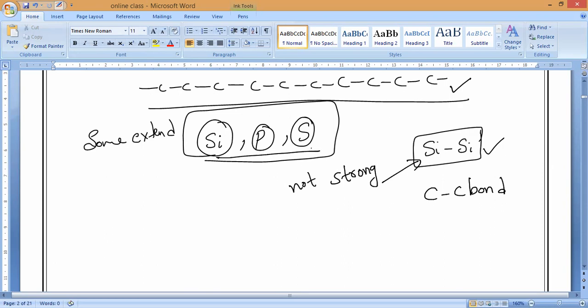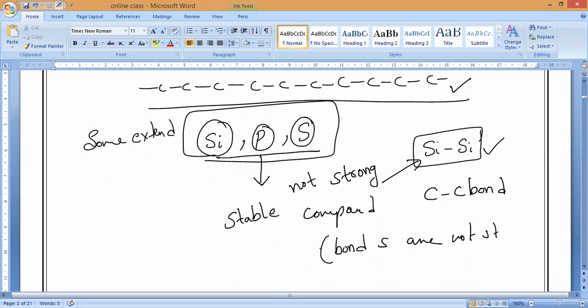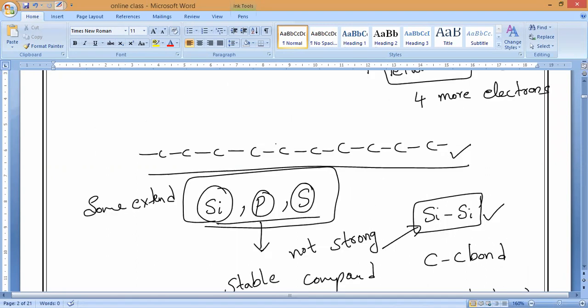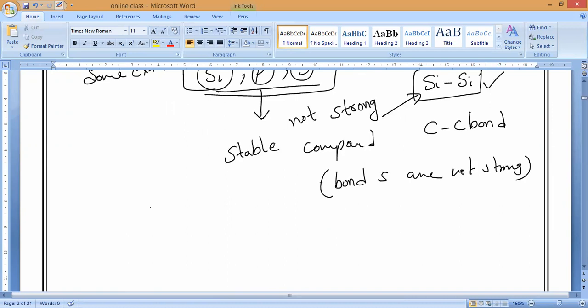These elements also will show catenation, but to a little extent, and the compounds formed by these are not stable because the bonds formed between them are not strong. The degree of catenation is much less than carbon. Can anybody say what do you mean by degree of catenation?